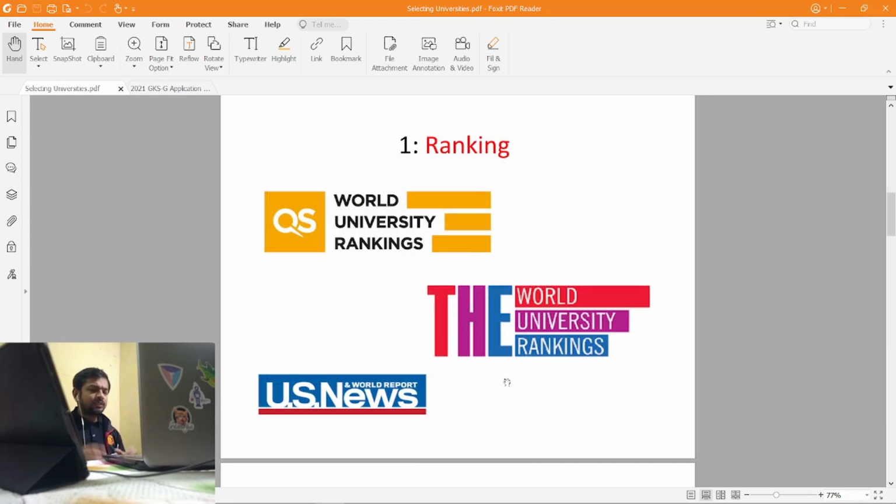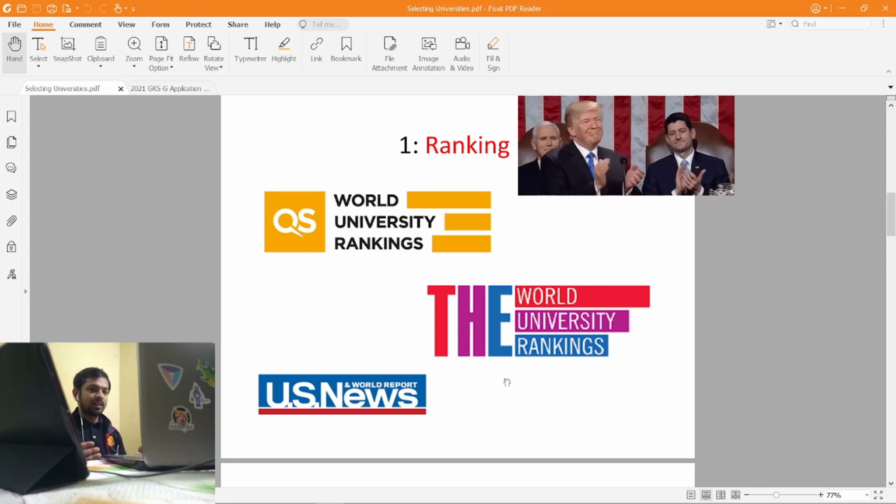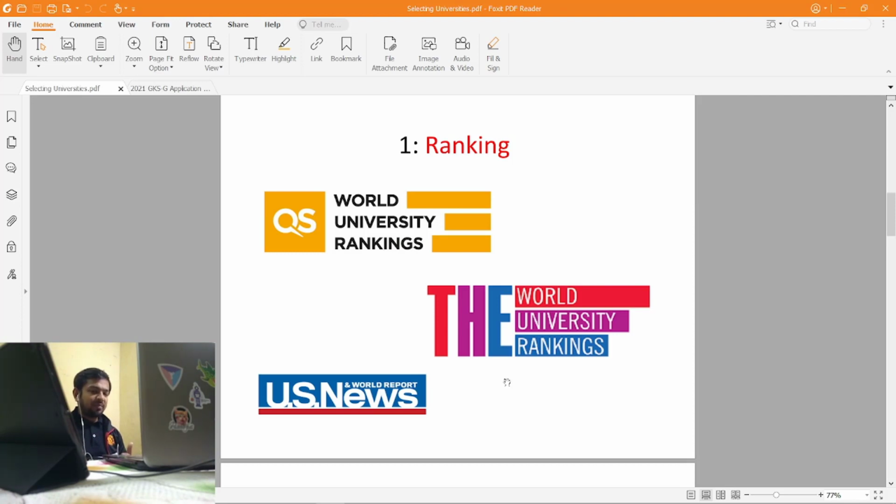Now the first thing we see about a university is the ranking. It's obvious, like whenever someone asks which university are you trying to apply to, the first thing that comes to mind is the rank of the university. Of course that's a very big parameter, but that's not the only parameter you should look at. For checking the ranks, there are several websites you can go on.